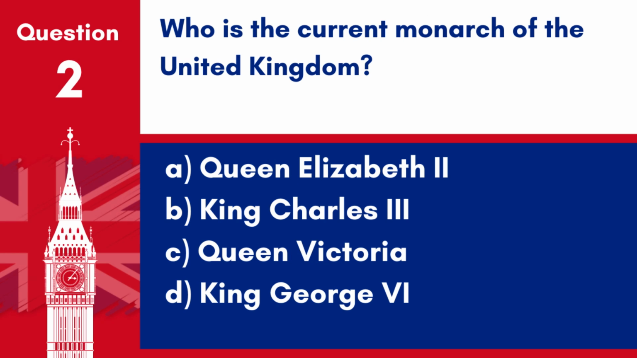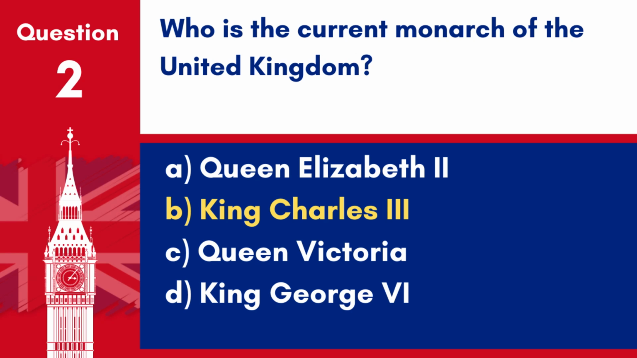country. Question 2. Who is the current monarch of the United Kingdom? A. Queen Elizabeth II. B. King Charles III. C. Queen Victoria. D. King George VI. Answer: B. King Charles III. As of the latest information, King Charles III is the current monarch of the United Kingdom, having ascended the throne